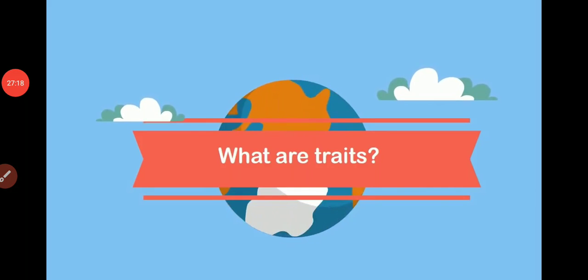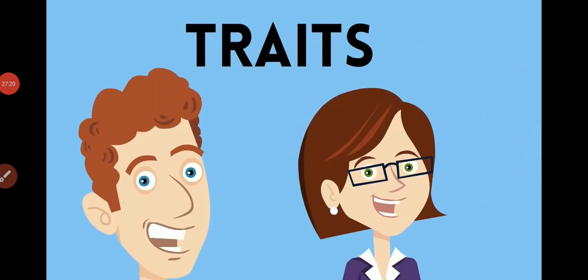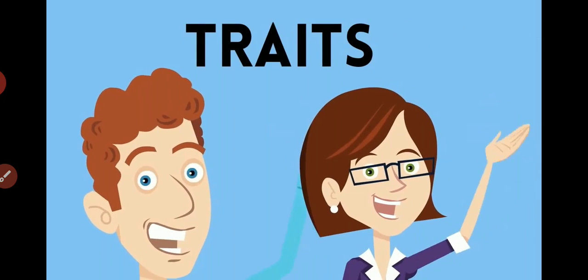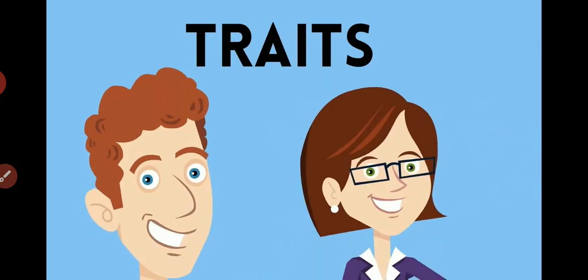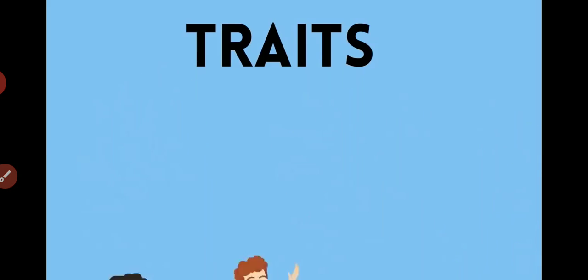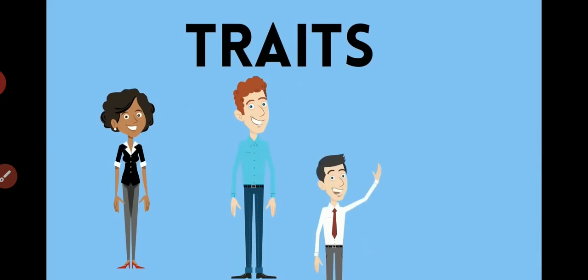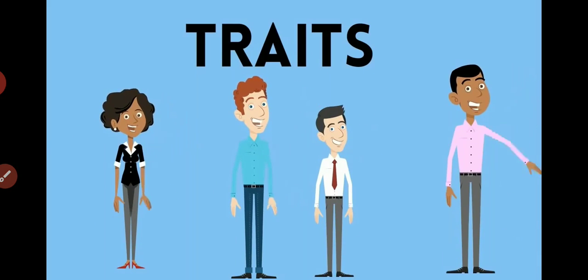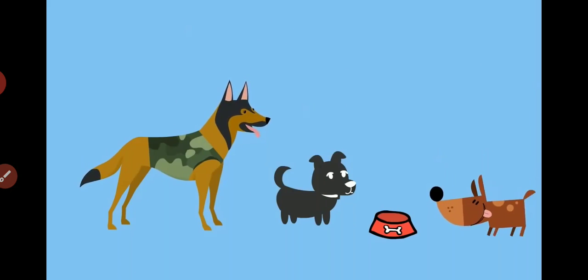Traits are characteristics or features that can be passed from one generation to another. Some examples include hair color, height, skin color, or gender. With dogs, it could be long tails versus short tails, long ears or short ears, or even the shape of the nose.